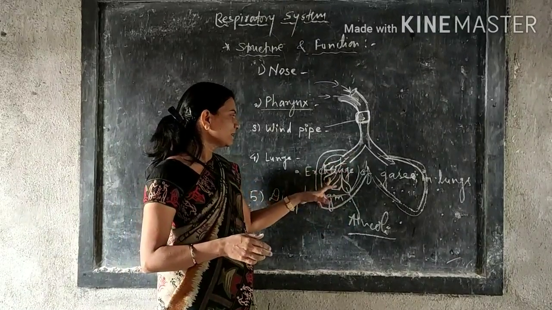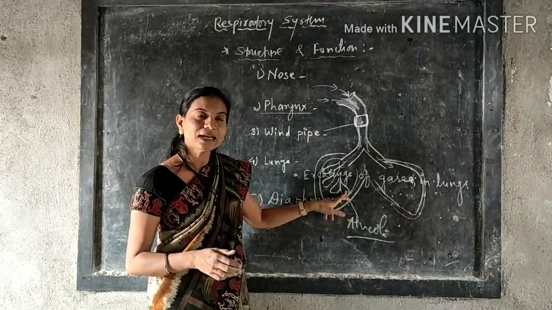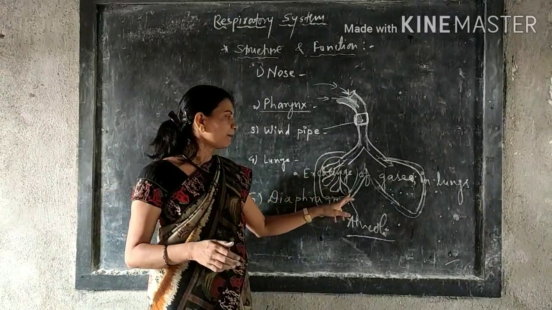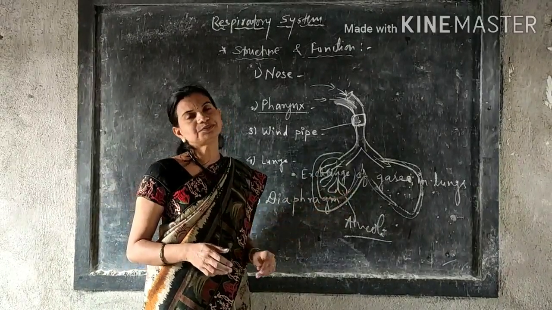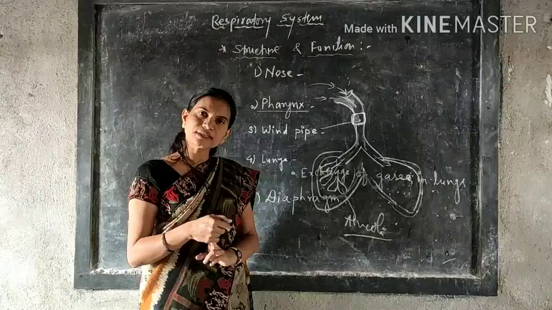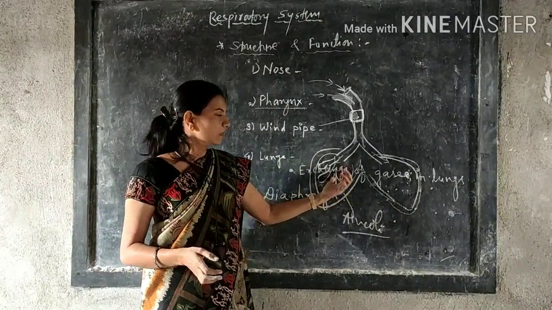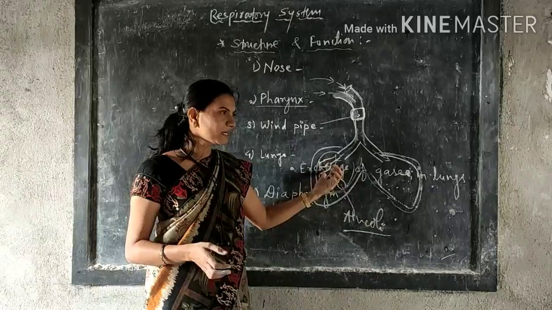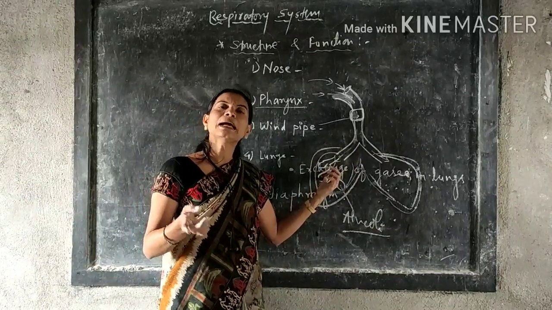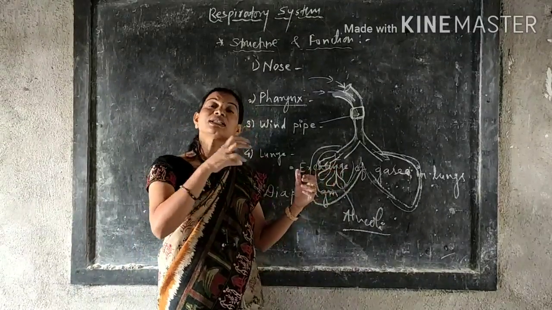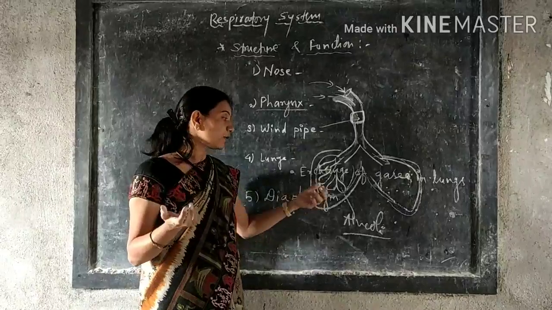So when this air is filled in the air sacs, what happens? The blood capillaries exchange the gaseous material. Which gaseous material? The oxygen from the air. When you take in air, different types of gases are present in it, and from this only the oxygen is absorbed. Who absorbs this oxygen?